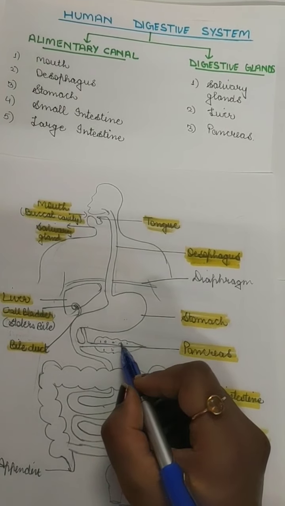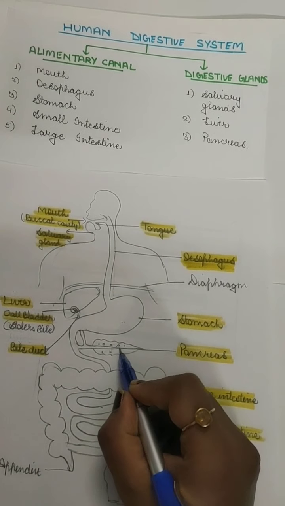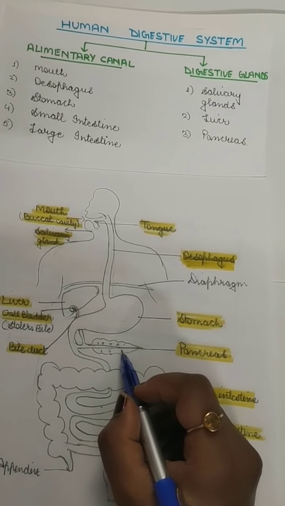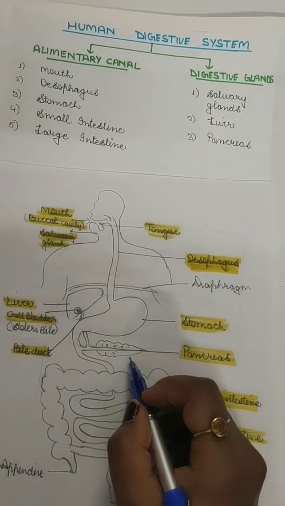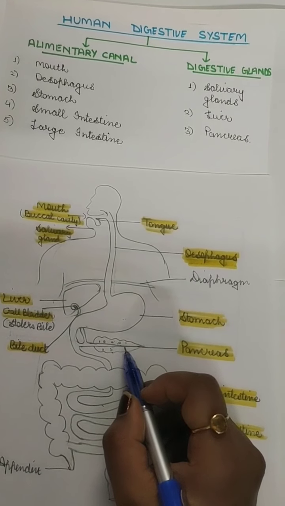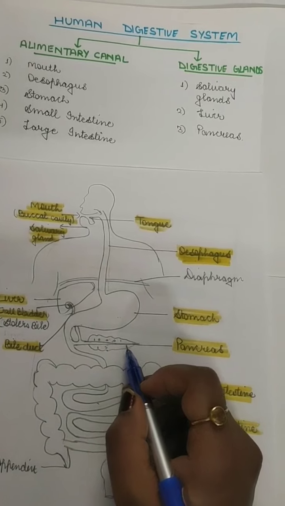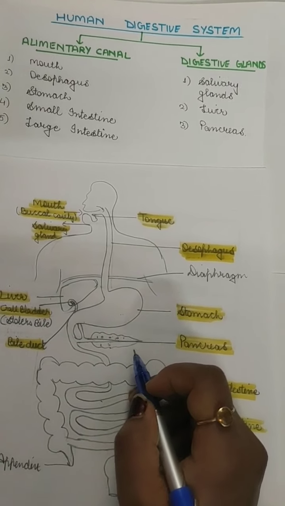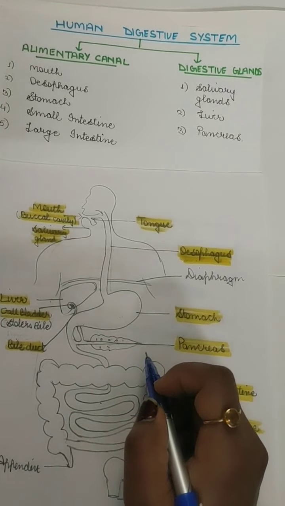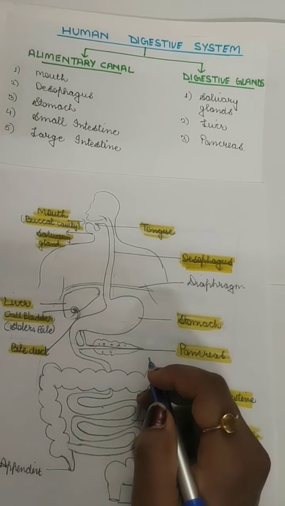Now the pancreas is a leaf-like organ, and it also secretes some juices, or we can say not juices but enzymes, called pancreatic amylase, trypsin and lipase. All these three enzymes help in the breakdown of food.